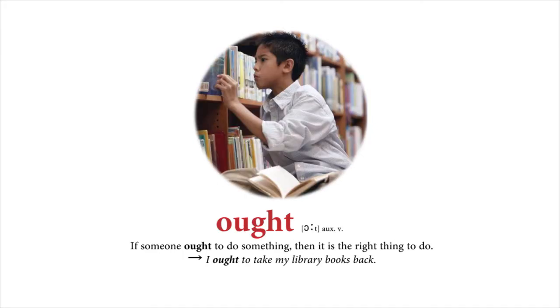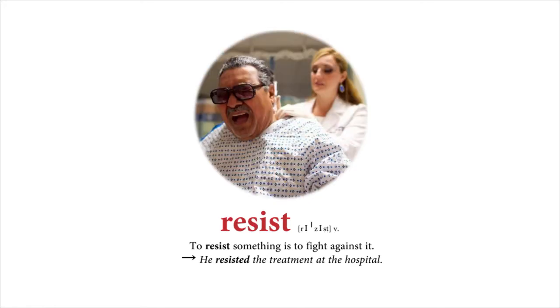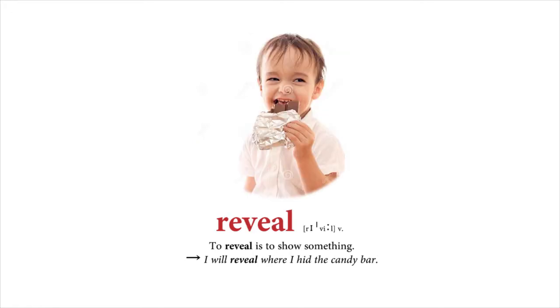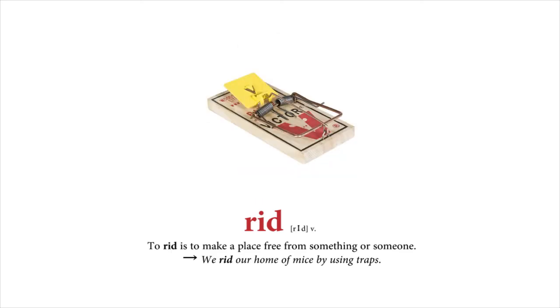Ought. If someone ought to do something, then it is the right thing to do. I ought to take my library books back. Resist. To resist something is to fight against it. He resisted the treatment at the hospital. Reveal. To reveal is to show something. I will reveal where I hid the candy bar. Rid. To rid is to make a place free from something or someone. We rid our home of mice by using traps.